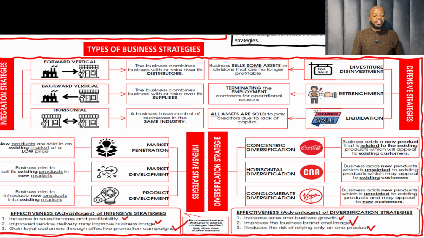Improved service delivery may improve the business image in the process. Gain loyal customers through effective promotion campaigns. That's for intensive strategies. Or if not, they will ask for advantages of diversification strategies, which will be increased sales and business growth, improves the business brand and image, reduces the risk of relying only on one product.